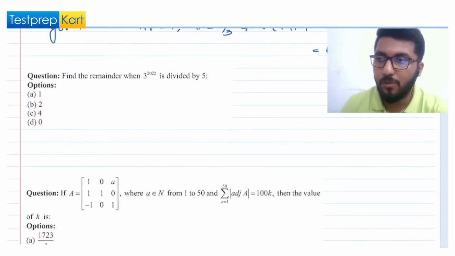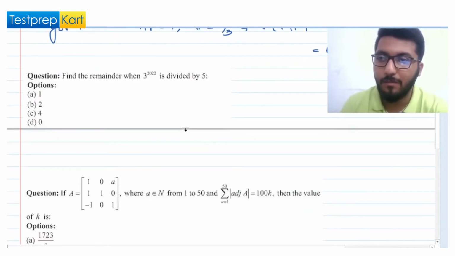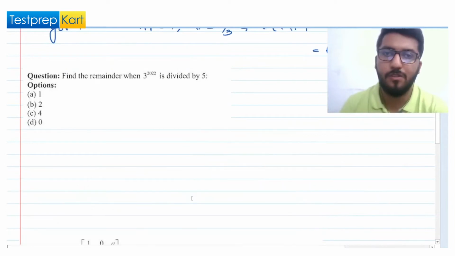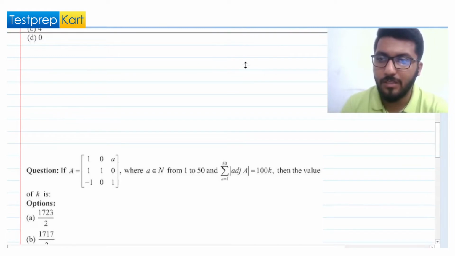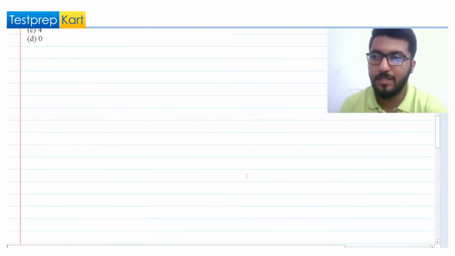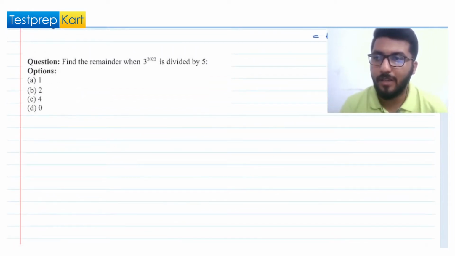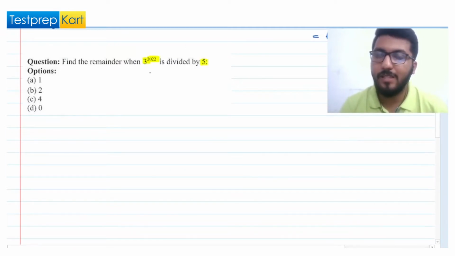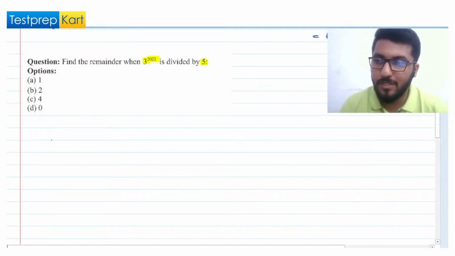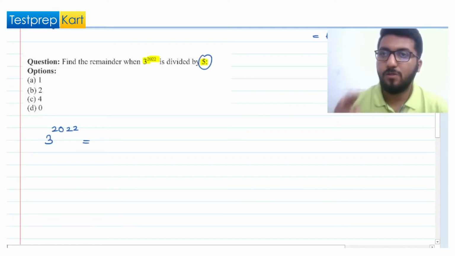Now let us jump to the next question. This is based on the binomial theorem, and it is one of the most favorite concepts that is always there in the examination. So let us quickly understand and learn this concept. Here you can see they're asking to find the remainder when 3 power 2022 is divided by 5. In this type of question, you need to divide 3 raised to power 2022 by 5, so you would try to make a multiple of 5 when you simplify it. That will be 10, 20 or 25 like that.